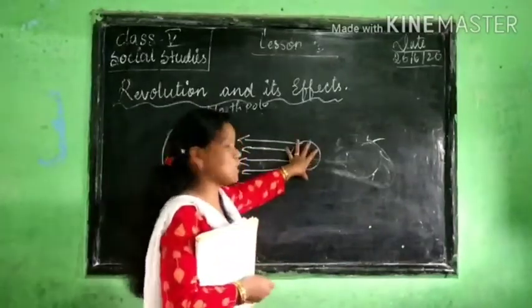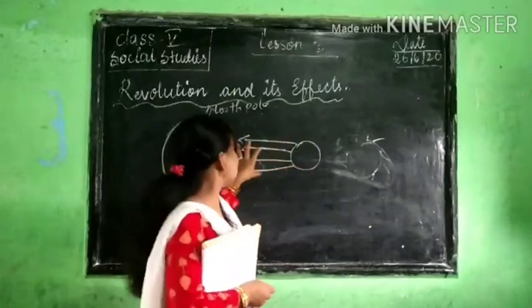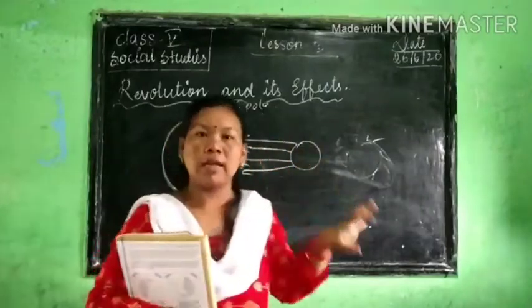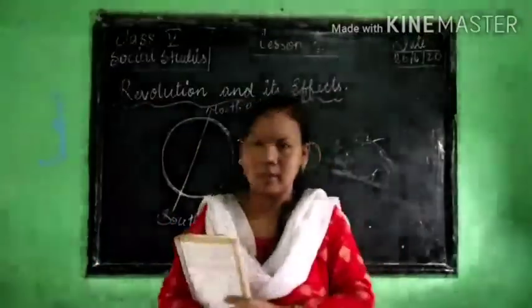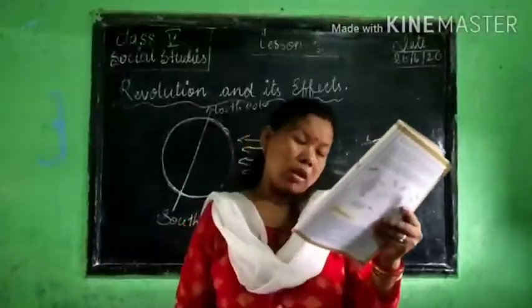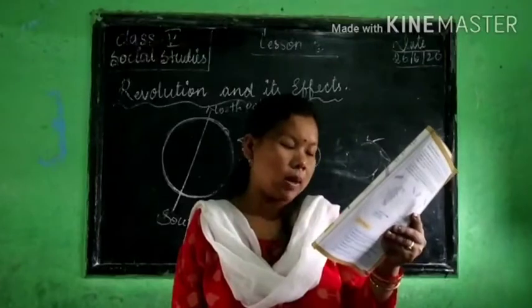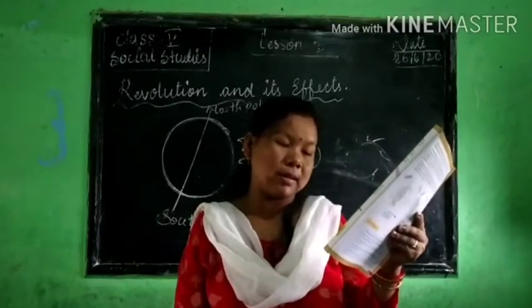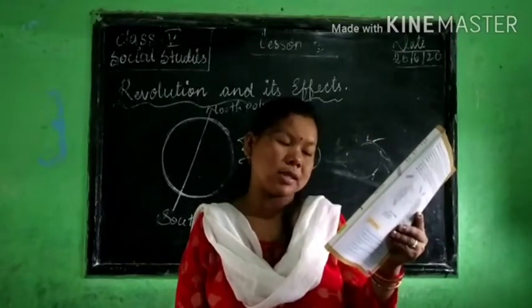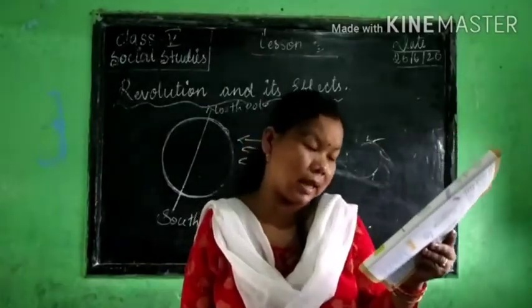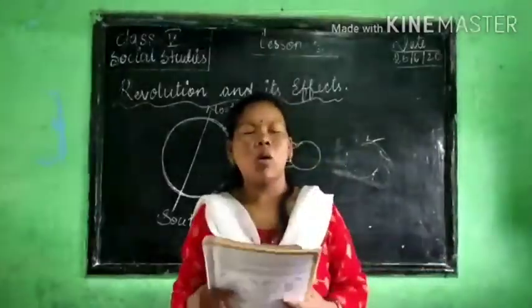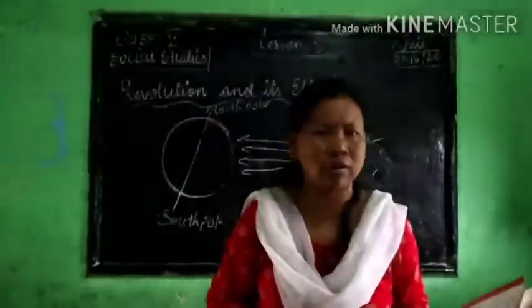The sun is standing still. That's why we receive day and night equal. Understand? Equinox is the time when all places on the earth have equal day and night.